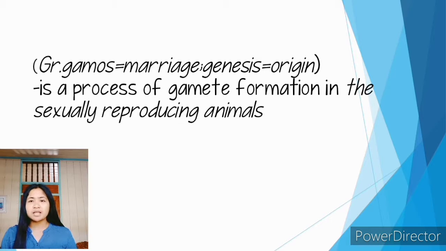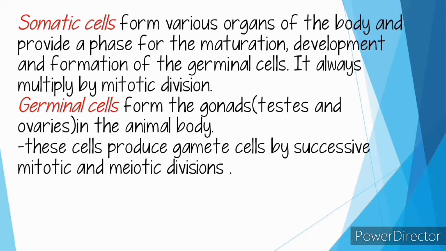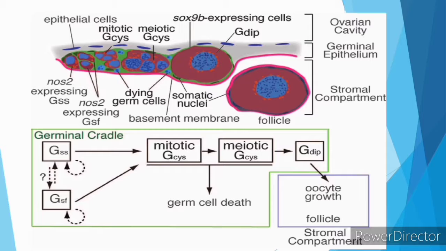Sexually reproducing animals contain two types of cells in their body, somatic cells and germinal cells. Both types of cells have a diploid number of chromosomes, but each type has a different destiny. The somatic cells form various organs of the body and provide a place for the maturation, development, and formation of the germinal cells. The somatic cells always multiply by mitotic division. The germinal cells form the gonads, testes and ovaries in the body. These cells produce gamete cells by successive mitotic and meiotic division.